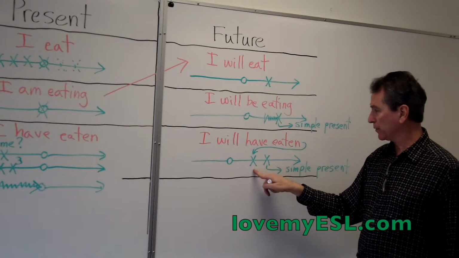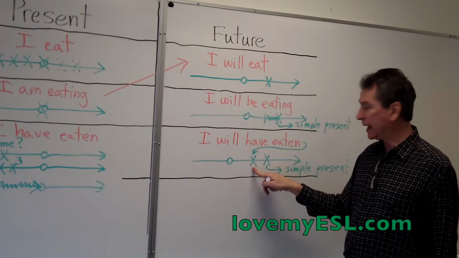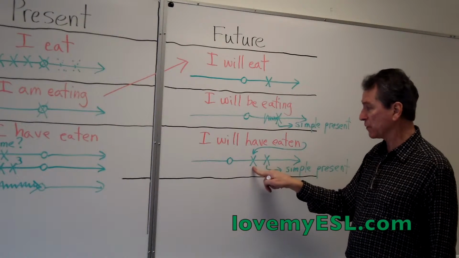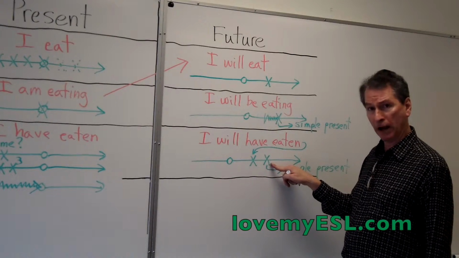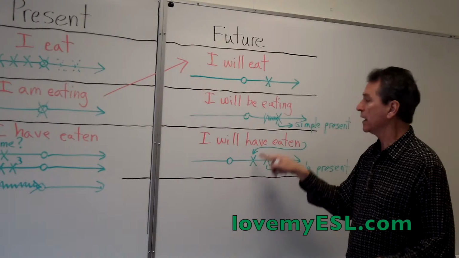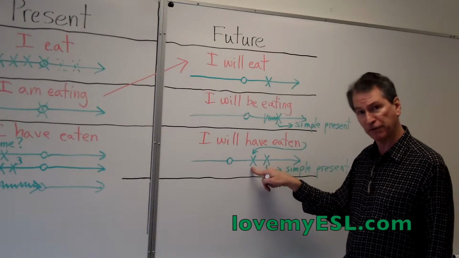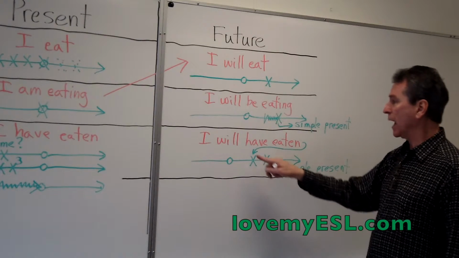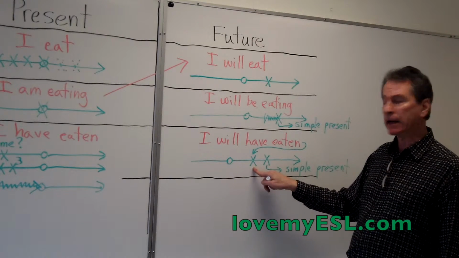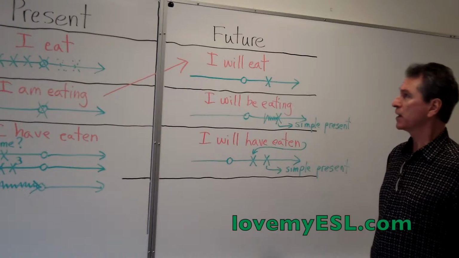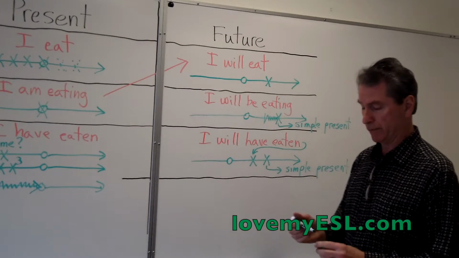Let me give you some examples. I will have eaten a banana by the time you arrive. So this will be finished and then you arrive. Two actions in the future. You want to tell the listener or the reader that this action happened first and it was finished before this action happened. Okay, another example. I will have gone to bed by the time you get home. Another good example. So that is the future perfect.